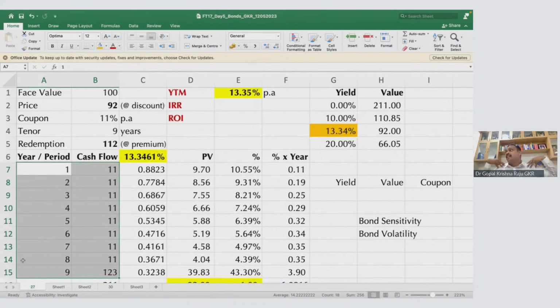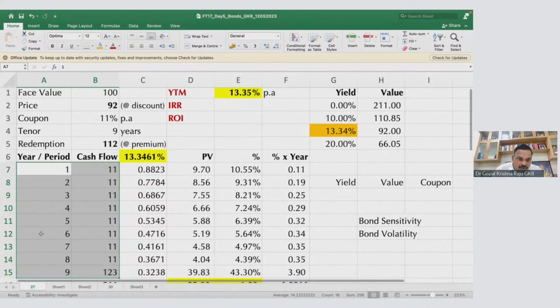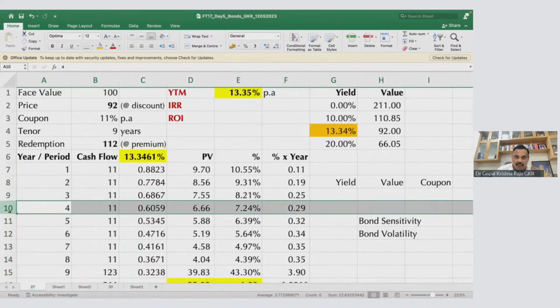Why should I carry the burden of liability for 9 years in my books of accounts? These are all liabilities, no? And when I have cash surplus, why should I keep it and wait to pay in the 9th year? I will have an option. The option is given to two parties. One, if the option is with the issuer, for example, at the end of the 5th year or the 4th year, he will say, all of you, come on, I want to pay you. That is called exercising the option to repay the bond. That means I am going to buy the bond. Option to buy.